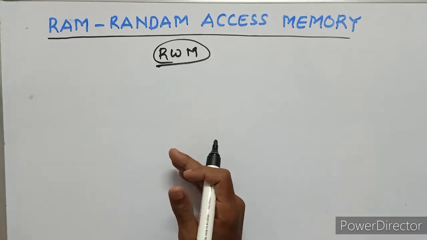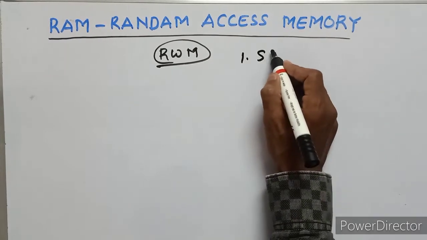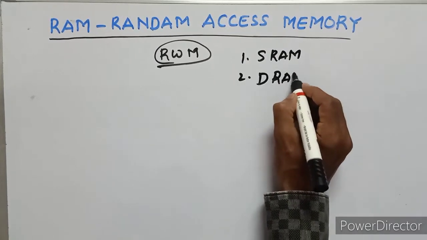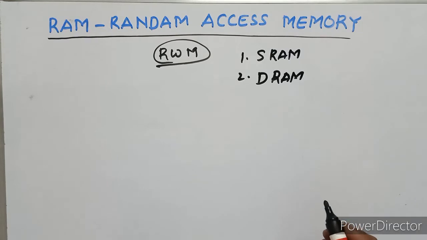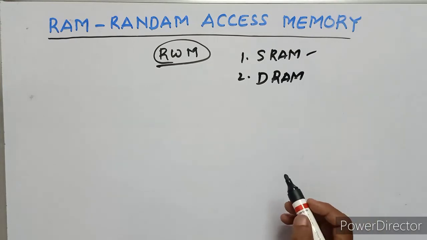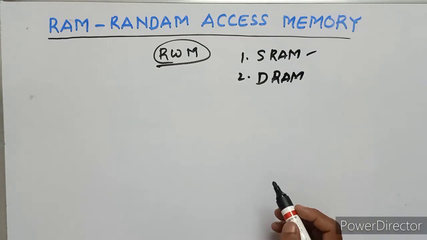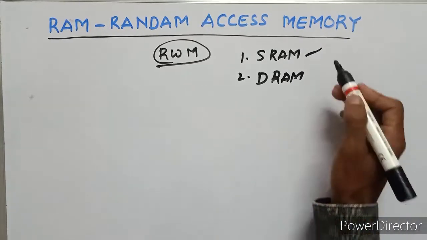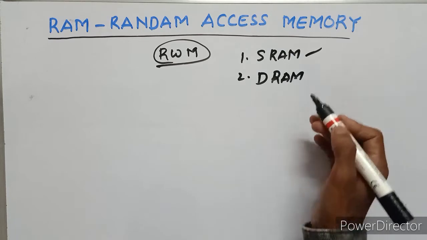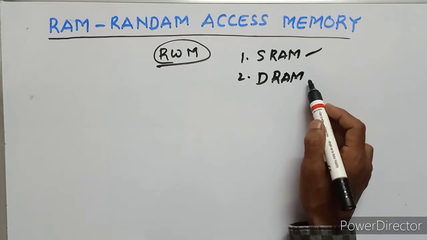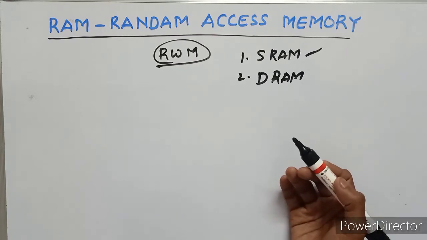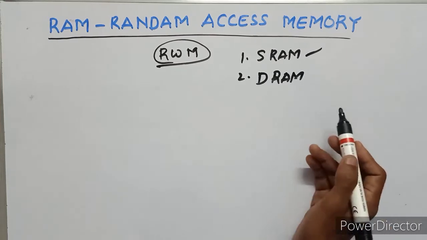In the RAM, there are two classifications. One is the static RAM, SRAM. The second one is the DRAM, the dynamic RAM. Generally, static RAM is very expensive and works very smoothly. DRAM is low in expense.